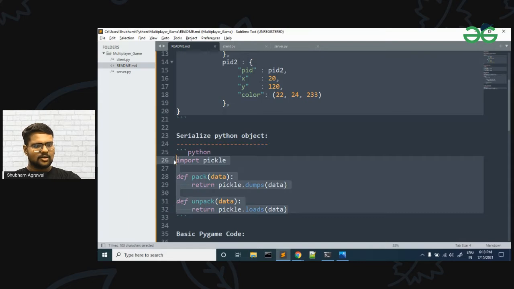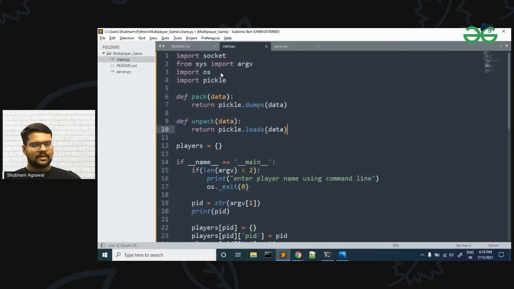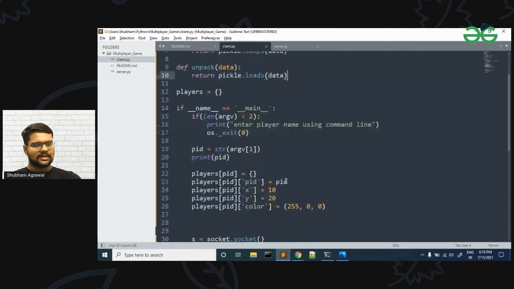Let me copy this code and paste it in the client side. In this we have the pack function, and then we have the unpack function. In the pack function we dump the data and return the result, and in the unpack function we load the data and return the result, and we are going to use it in the client side.